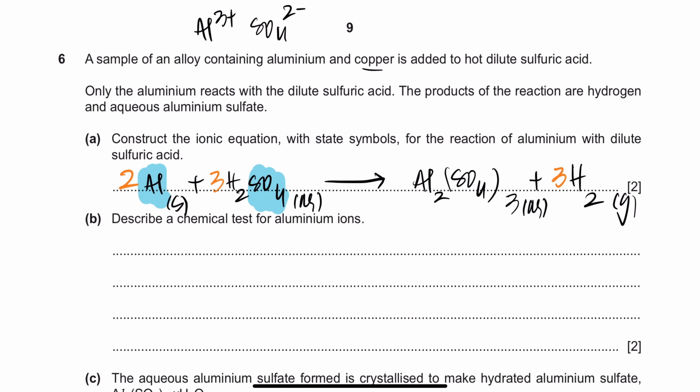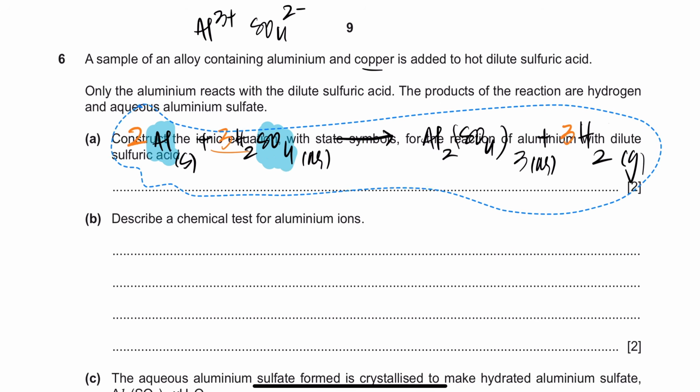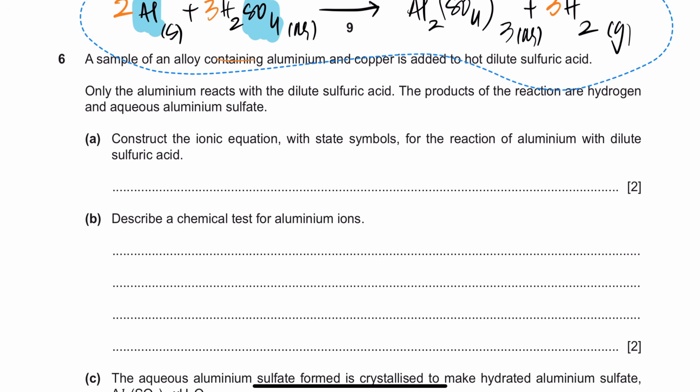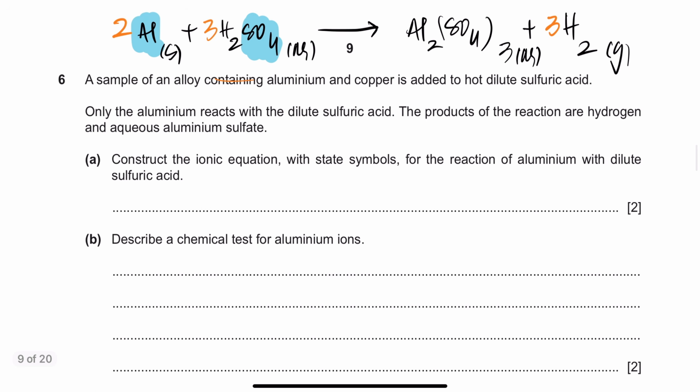Okay, and it's saying write the, sorry, my bad, it's saying write the ionic equations with the state symbols. Nobody even told me, right? I wrote the full equations. Now how do we write our ionic equation? Let's write our ionic equation. Let's take these guys up. So let's erase this stuff and let's take these guys up and write the ionic equation right here. So what is the ionic equation going to be?